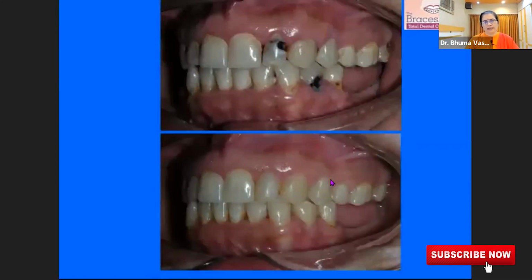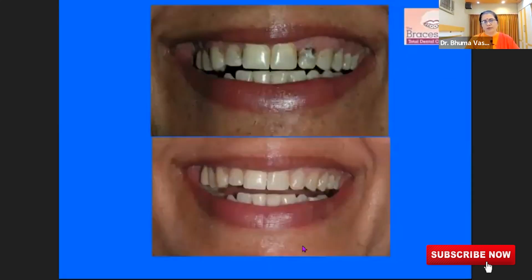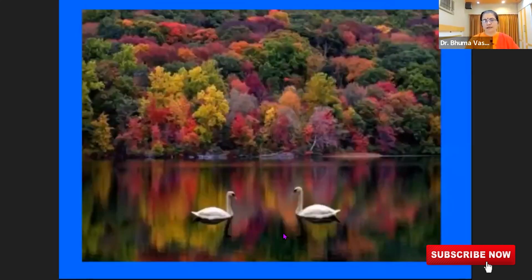We restored the decayed teeth. She has to go for a replacement over here. Her smile improved after doing the restorations, and now she's in a much healthier state to maintain her teeth nicely and properly. So we have understood the first problem, decay, caries: decay, causes, and what are the solutions.